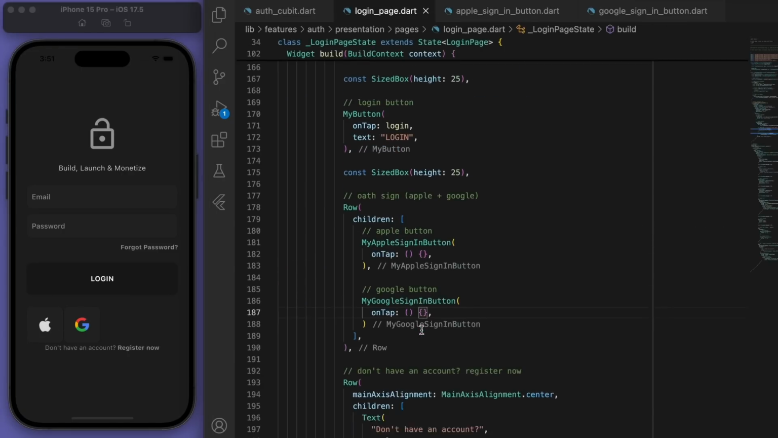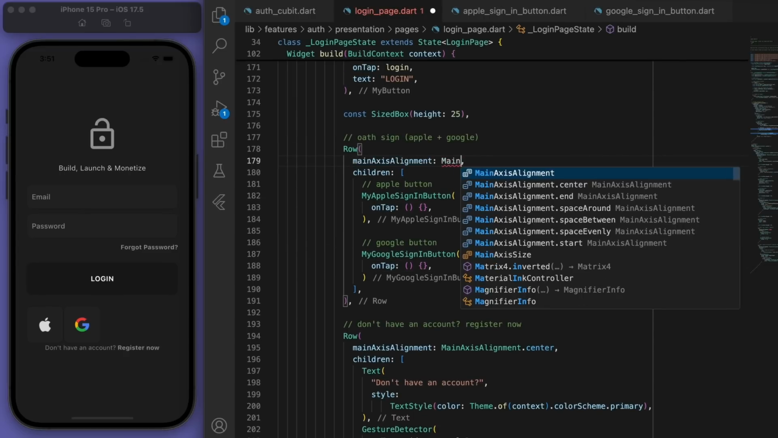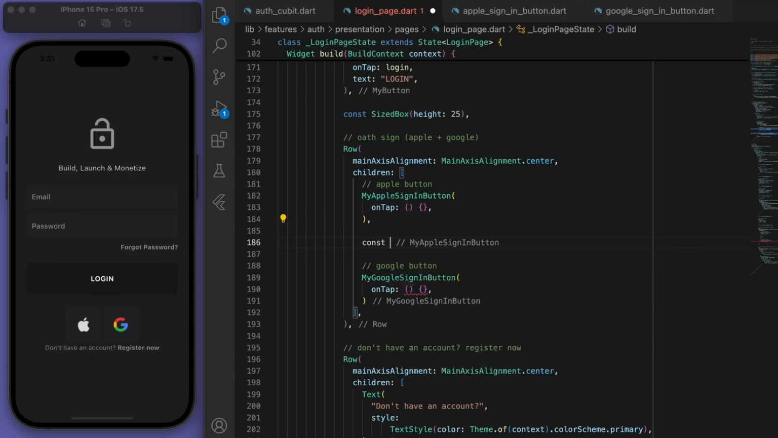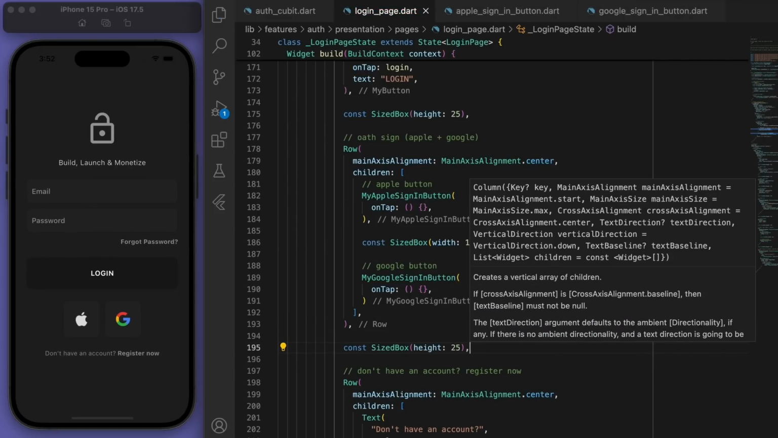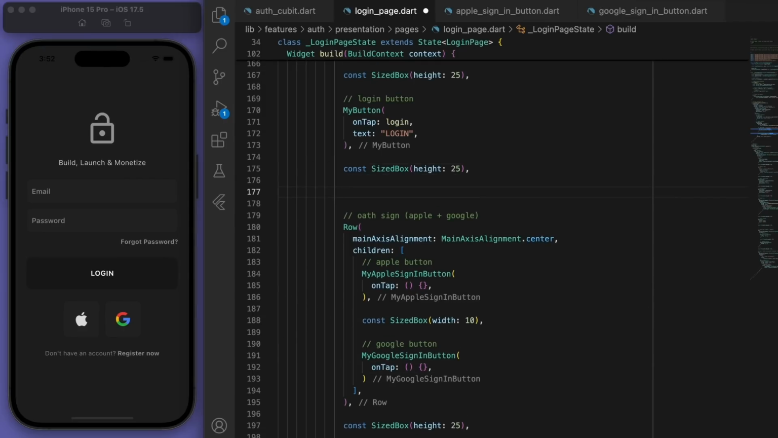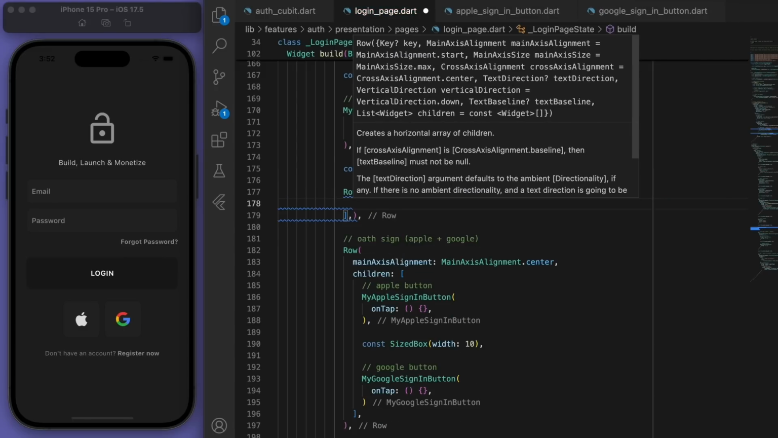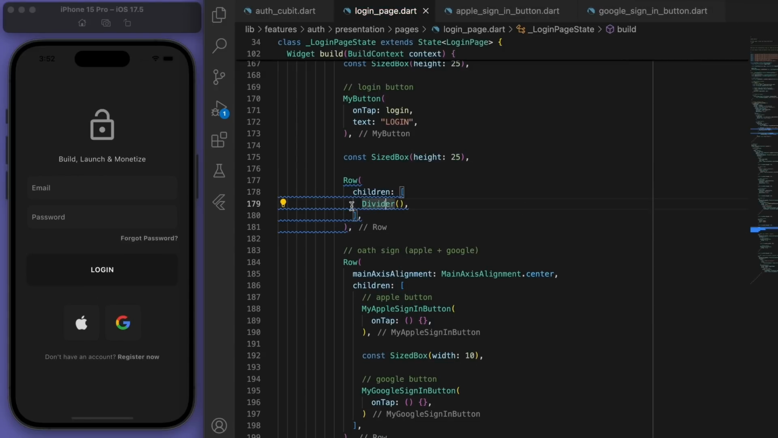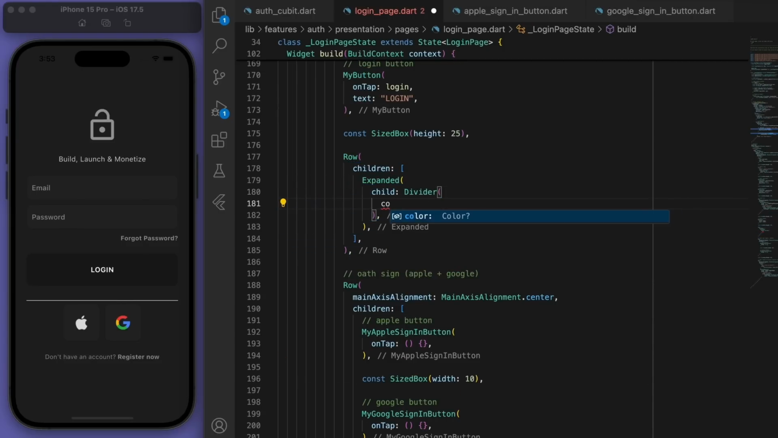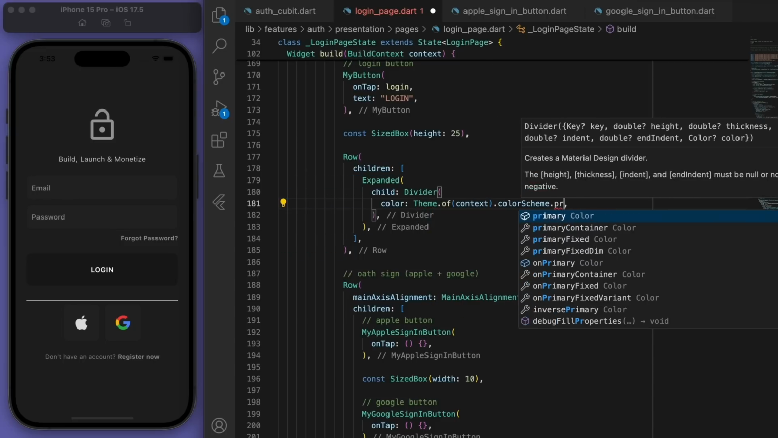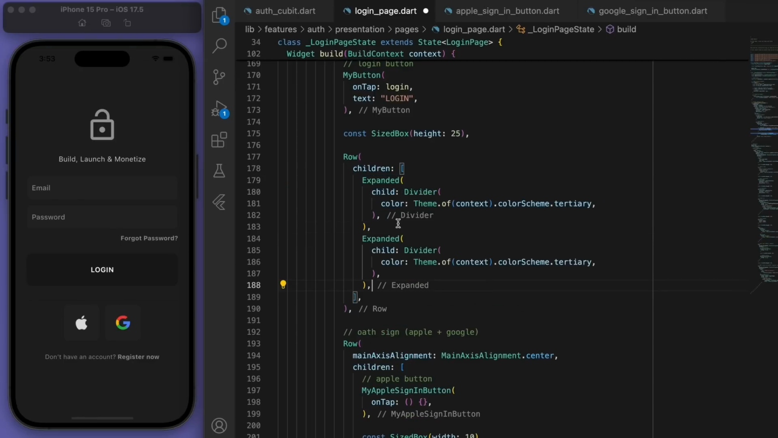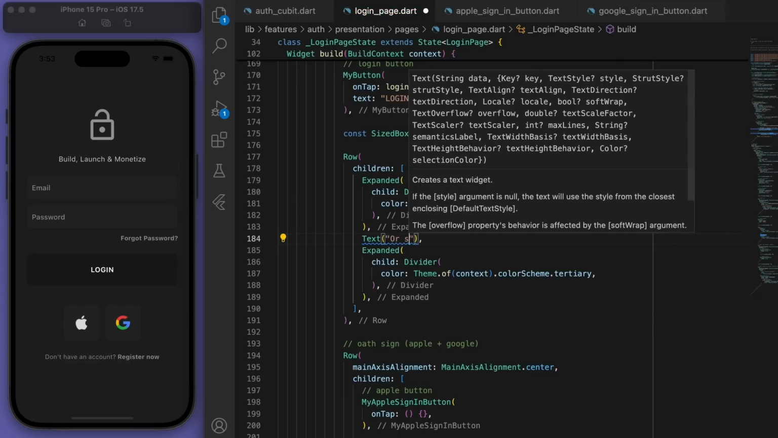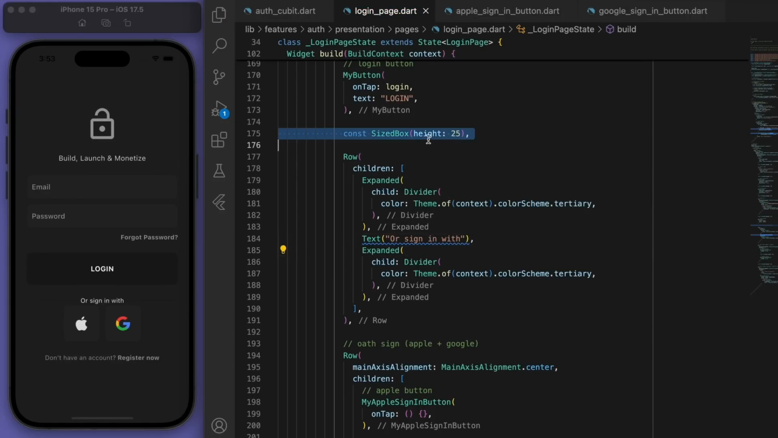So that looks really good. I'm just going to space this to the middle and space it out. Cool. To make this look even nicer at the top, I'm going to include a kind of divider. So you can see that's what a divider is. It's just the line. But I want to put two dividers side by side, and in the middle, let's put a text widget to say "or sign in with".